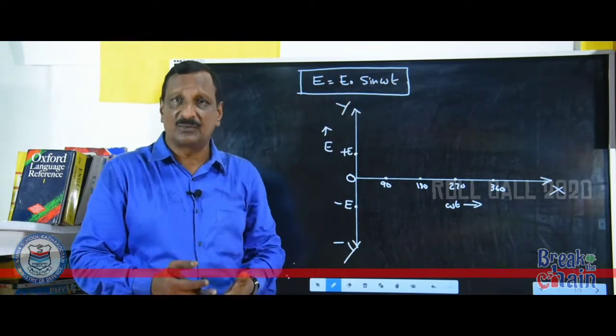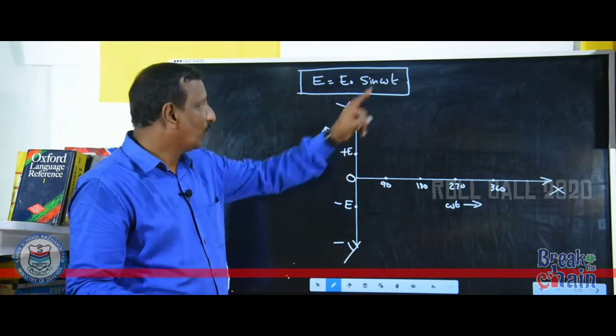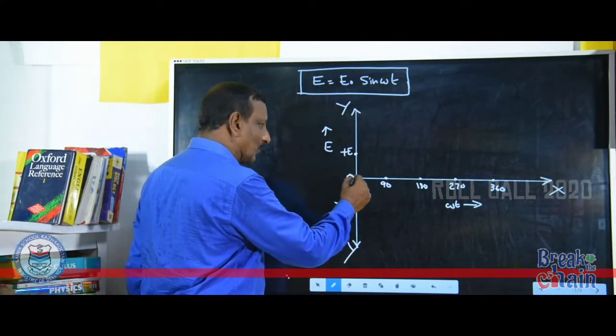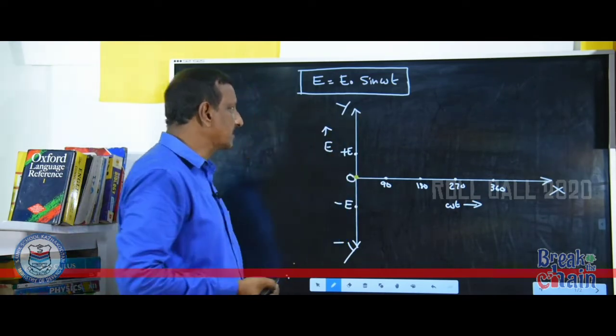All of you know the value of sine 0 is 0. So when omega t is 0, E is equal to 0. We are starting from the origin.